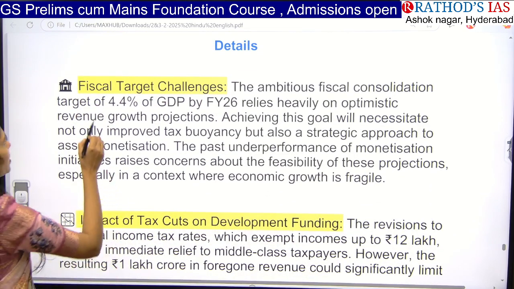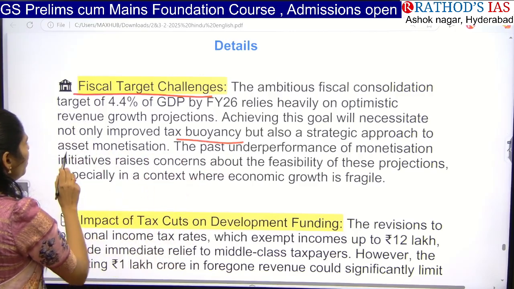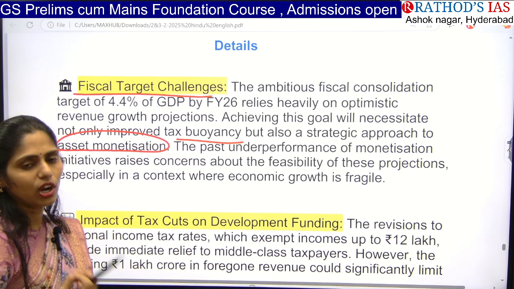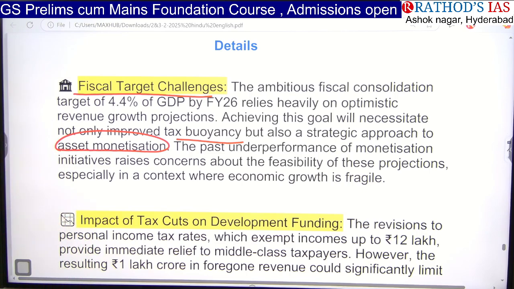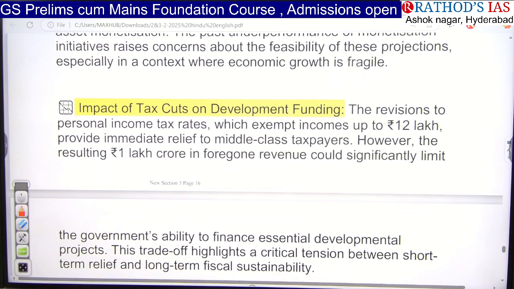If you look at our fiscal target changes, the ambitious fiscal consolidation target is around 4.4 percent of GDP by financial year 2026. It is very optimistic, and also realistic. Achieving this goal will necessitate not only tax buoyancy but also asset monetization. That means if we are not getting money from the assets we hold, we can go for asset monetization.